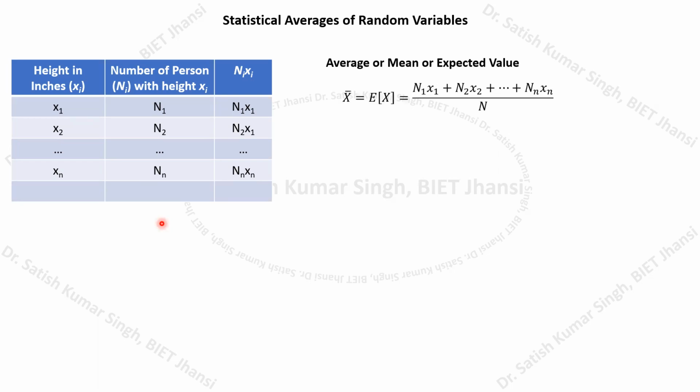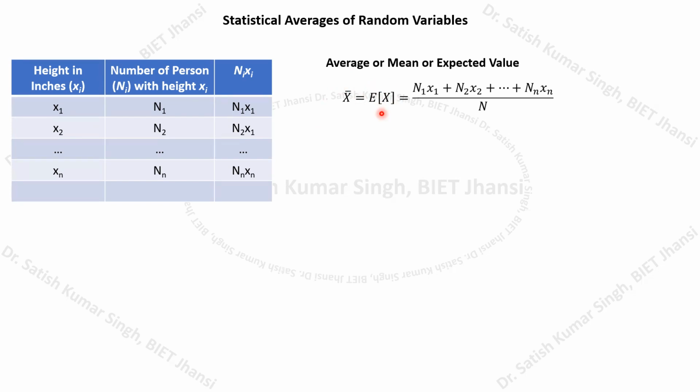Normally this is represented by x bar. This can also be written using the operator E, which is called the expectation operator. So it is represented as the expectation of the random variable X. If we do this measurement, what will be the expected height? That denotes the mean value or average value.